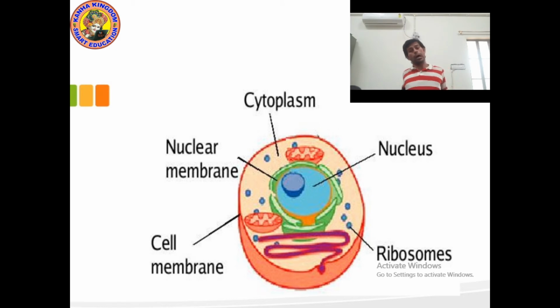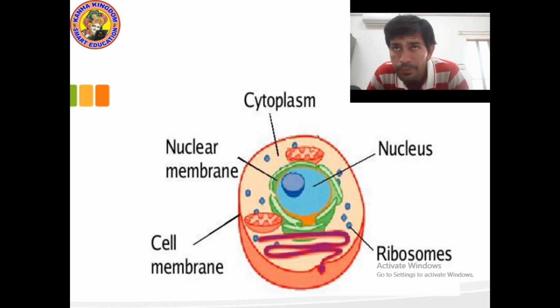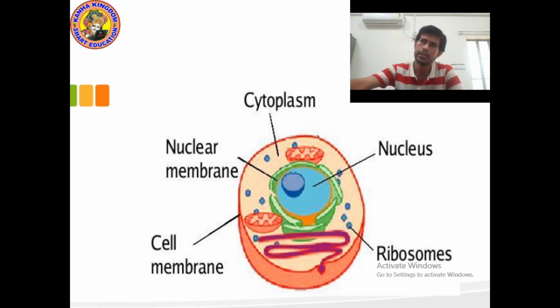So the cell membrane is the outermost covering. The nuclear membrane is the outermost covering of the nucleus. Can you see the picture of the nuclear membrane, which is in green color? Yes kids, this is the nuclear membrane. You can see it clearly, in green color. Yes, am I right kids?